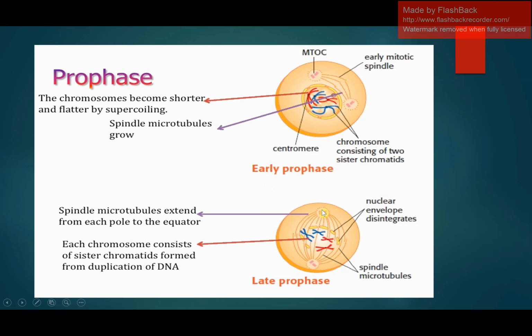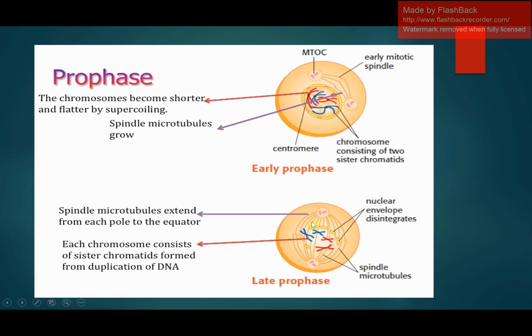These are the two poles of the cell. Spindle fibers arise from the centrosome, and the chromatin material, the genetic material present inside the cell, condenses in the form of the chromosome, and the membrane which was present around the nucleus disintegrates, and you cannot see any membrane over here.